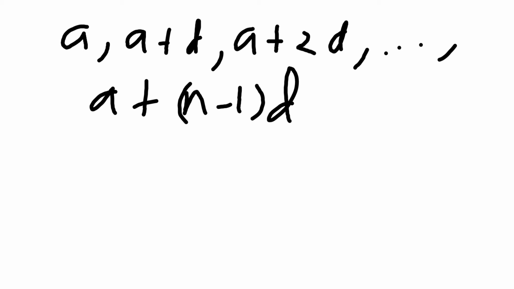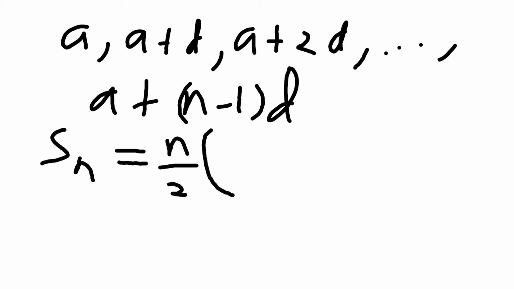From what we know in arithmetic progression, the sum of the first n terms, let me denote it by Sn, where n is a positive integer, is Sn equals n over 2 into 2a plus n minus 1 d.